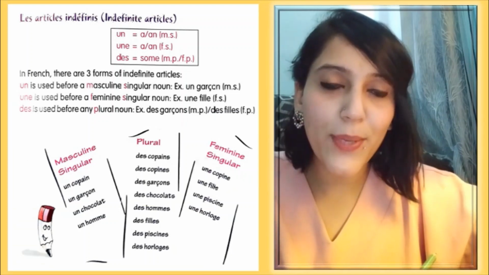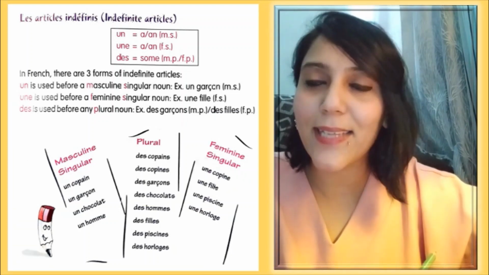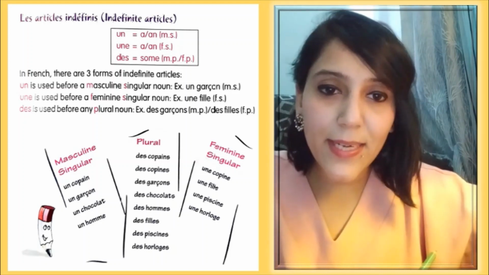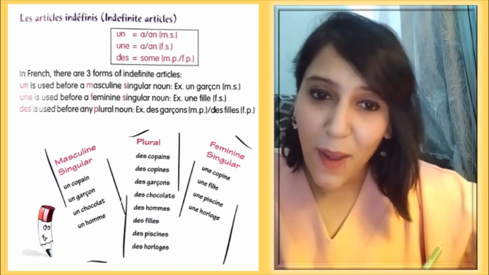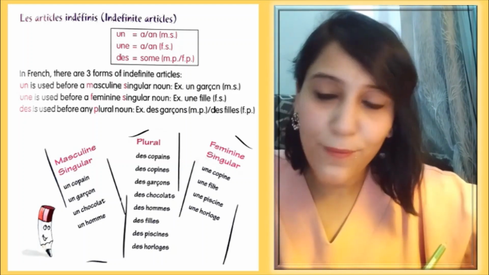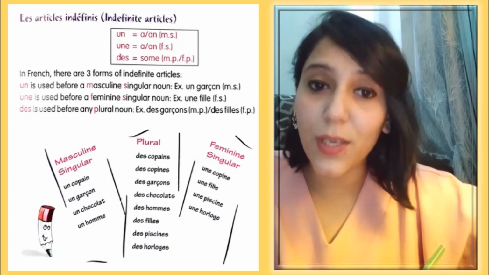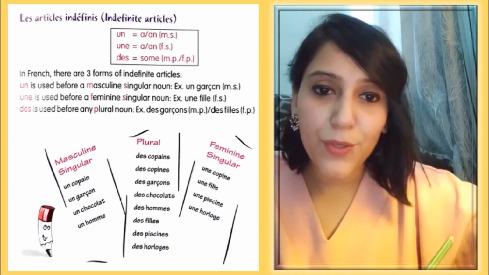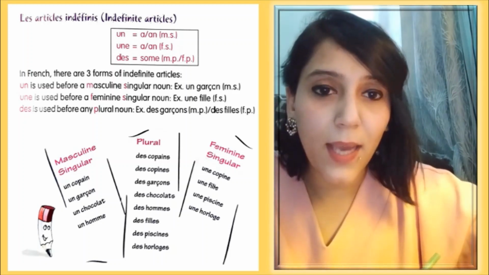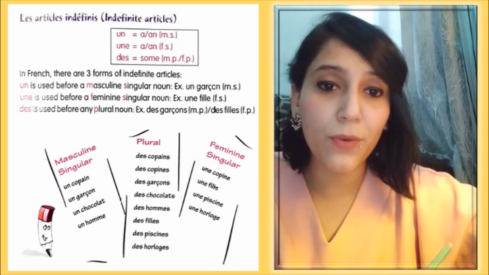After avoir's conjugation, here we have the articles, les articles indéfinis et les articles définis, the indefinite and definite articles. But before I start, I have one request from all my students. If you really want to learn French, please don't translate the language from English or from any other language. Every language has its proper rules, right?